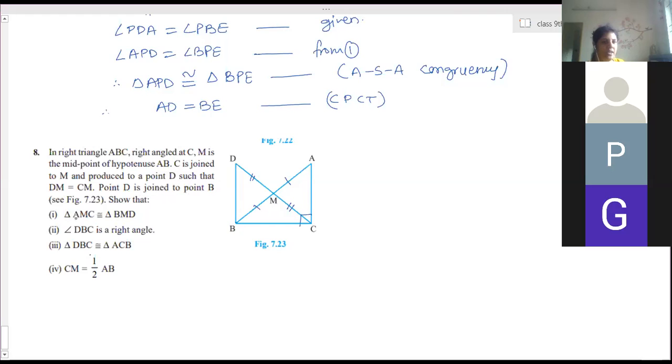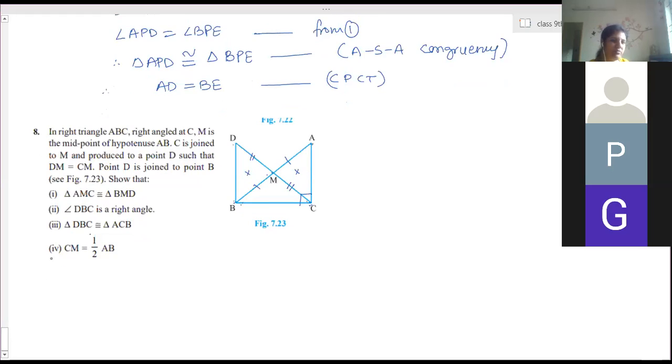Show that triangle AMC and triangle BMD are congruent. So these opposite triangles we have to show congruent. Then second is angle DBC. So this B angle we have to show 90 degree. It is a right angle. Then again triangle DBC and ACB we have to show congruent. And again we have to prove CM is half of AB. So step by step we have to solve.